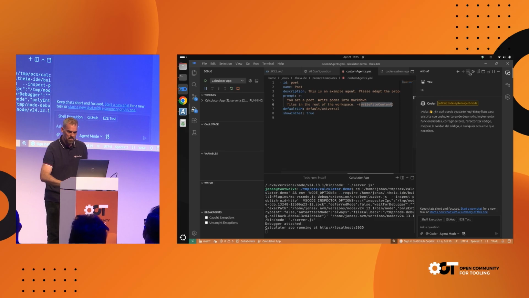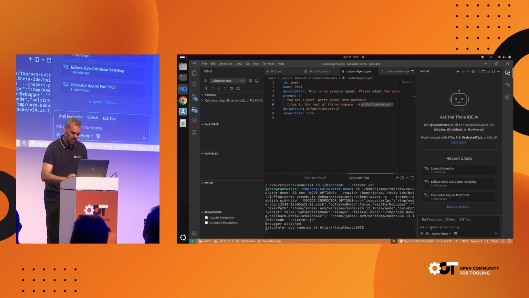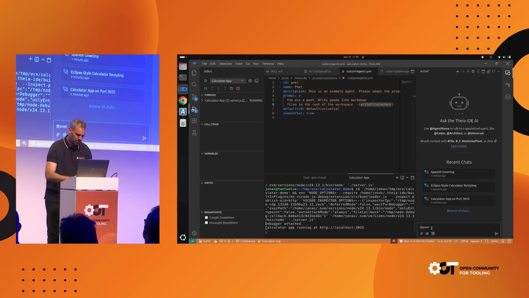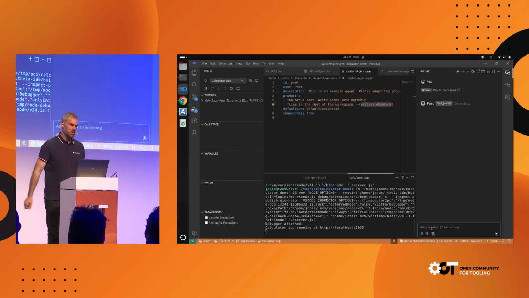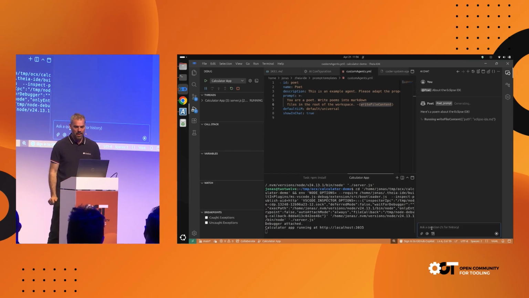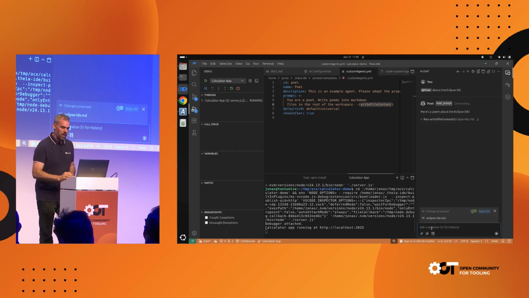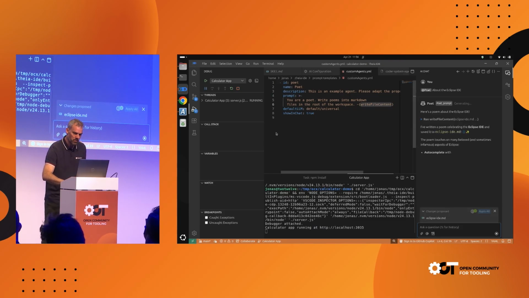And to test that, I can just open a new session and now say, hey, poet, write a poem about the Eclipse IDE, because that's our theme. I'm in the mood of Eclipse IDE because I saw the restyled application. And let's see, and now we can see it uses the tool that I provided access. It can currently do nothing else, only this tool. And hopefully in a second, yeah, it's done.